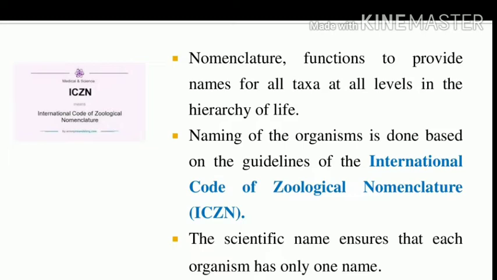What is the motto of ICZN? Giving a scientific name ensures that each organism has only one name. Underline this, it is a one mark question. Can you understand? This is the introduction to nomenclature.